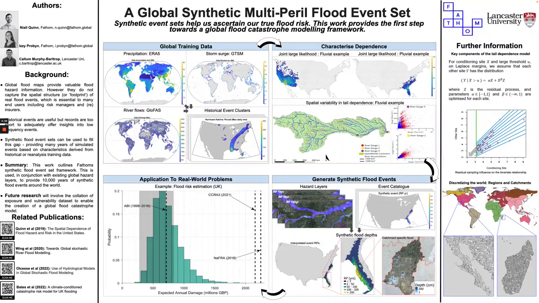Hello, in this video I'll be giving a high-level summary of a presentation we gave at EGU 2023, in which we provide an overview of ongoing work at Fathom related to the creation of a global flood inundation event set. So the background to this work is that global flood maps, such as those produced by Fathom, are extremely useful, giving insight into the frequency of flood depth exceedances anywhere in the world.